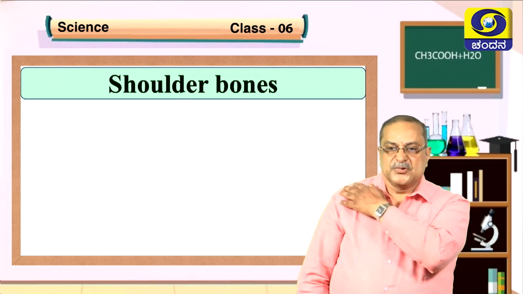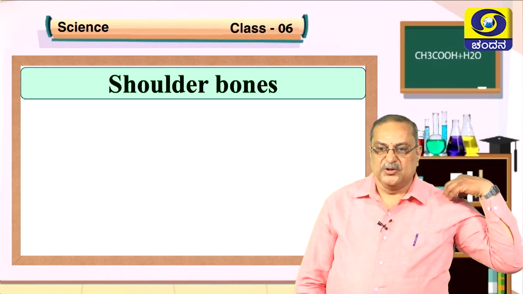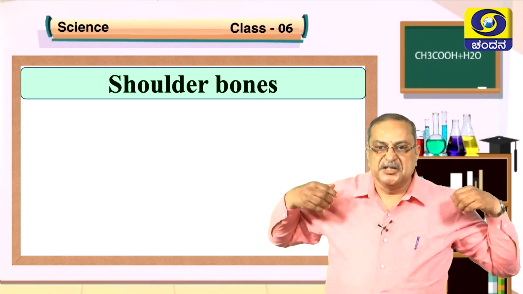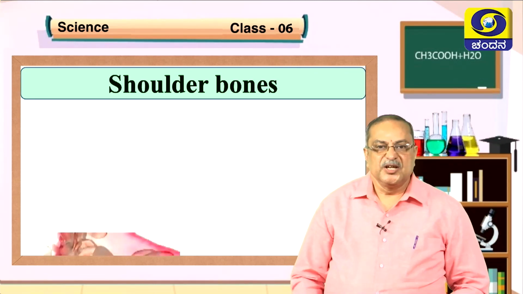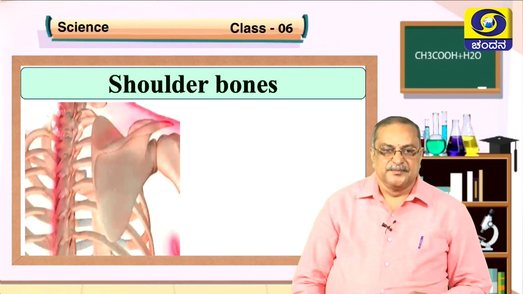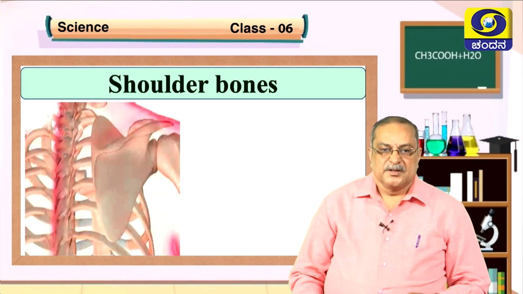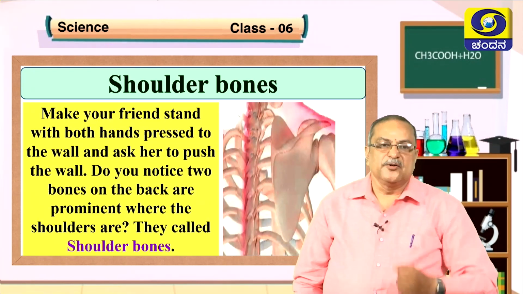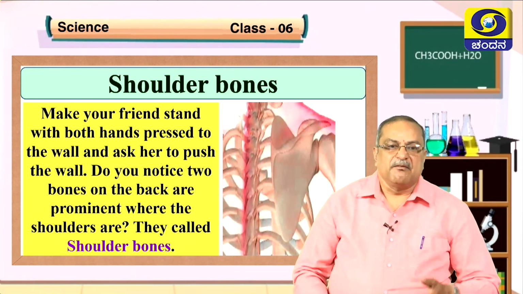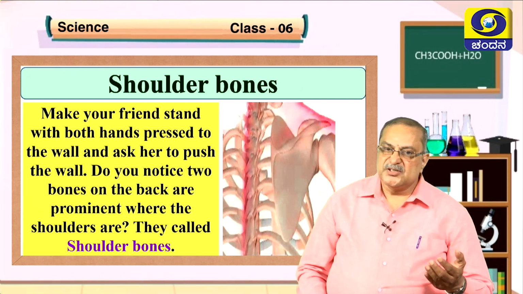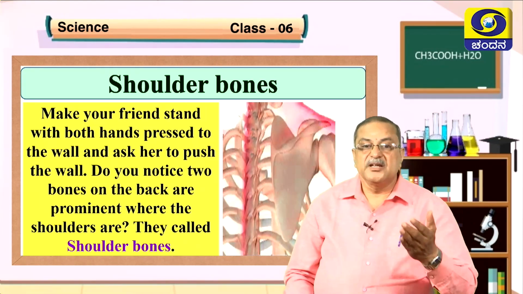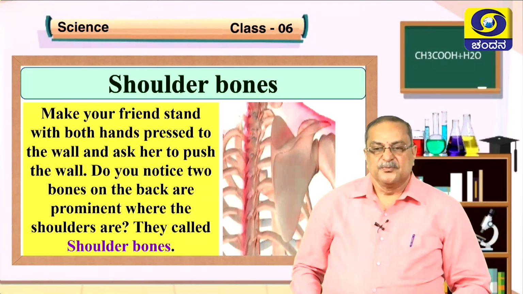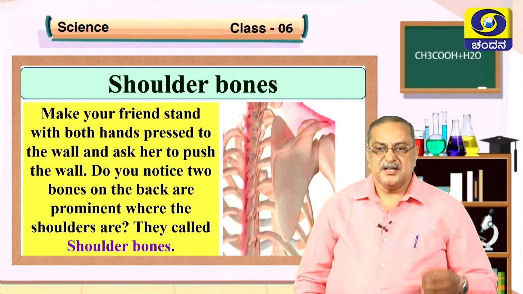Now we will go to the shoulder bones. This is a strong bone. You can touch it. If you push the wall, while you are pushing, you can see the prominent bone which is working, the shoulder bone. You have already seen in the previous session how the shoulder bone is. Make your friend stand and push the wall with both hands. Do you notice two bones of the back are prominent where the shoulders are? They are called shoulder bones. With the help of these bones they are going to move the arm. Clear? That is the shoulder bone.